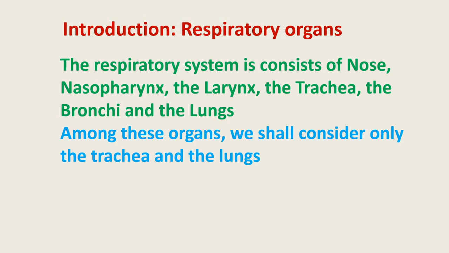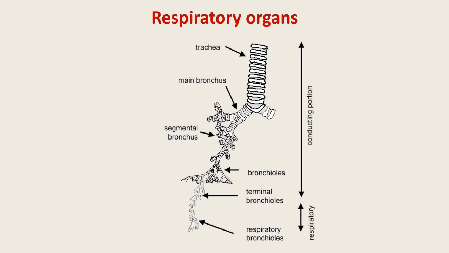Now, among these respiratory organs, we shall consider only the trachea and lungs. These are the parts of the respiratory organs: the trachea, main bronchi, then segmental bronchus, bronchioles, terminal bronchioles, then respiratory bronchioles. These are the conducting portion, and this is the respiratory portion. Now, the trachea is divided into two bronchi, one the right and another the left, and each goes to a particular lung.